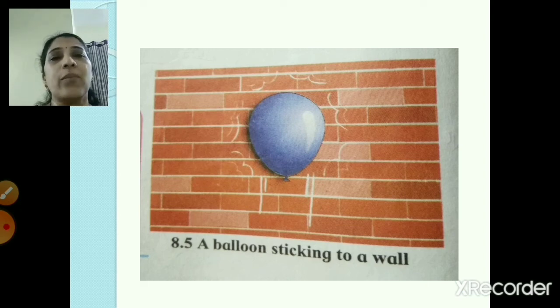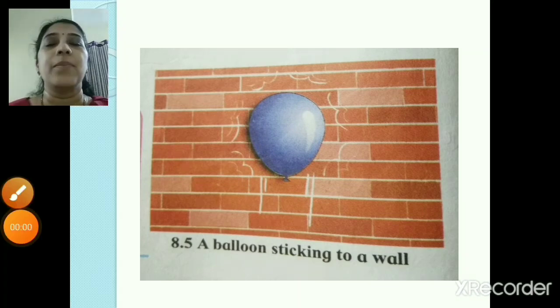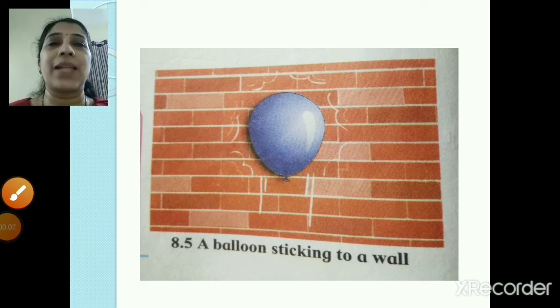I'll discuss one more experiment with you children. If you take some thermocol or mustard seeds in a bottle, and you shake this bottle, you will see that the thermocol balls or the mustard seeds will stick to the bottle, right? But why do the mustard seeds and the thermocol stick to the plastic bottle?